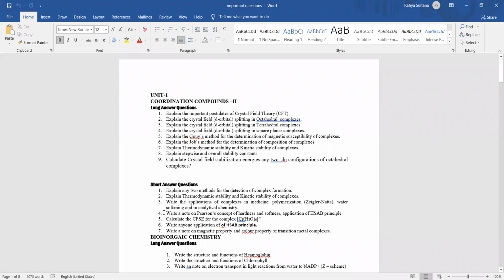And also from the short answers, Pearson's concept of hardness and softness. The second and fourth questions are also most important. Whether it is HSAB or Pearson's concept, take one question; you can write the same answer for both. HSAB principle and Pearson's concept, the same answer.